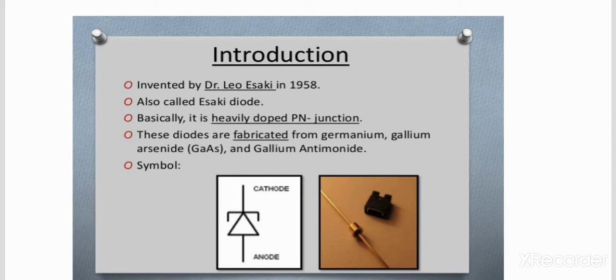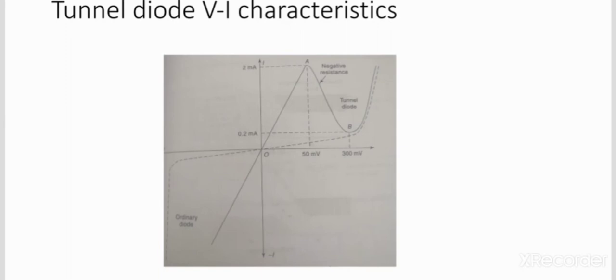So the tunnel diode is a heavily doped PN junction diode under forward bias condition, and these tunnel diodes are fabricated from germanium, gallium arsenide and gallium antimonide. Coming to the symbol, this is the circuit symbol of the tunnel diode. Now the VI characteristics: this is the VI characteristic for a typical germanium tunnel diode.